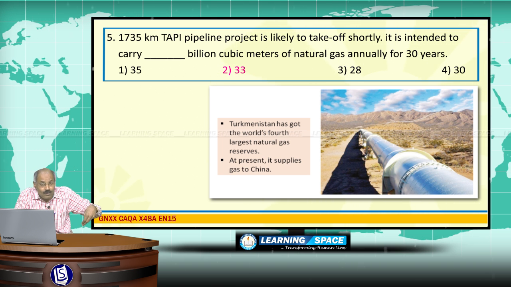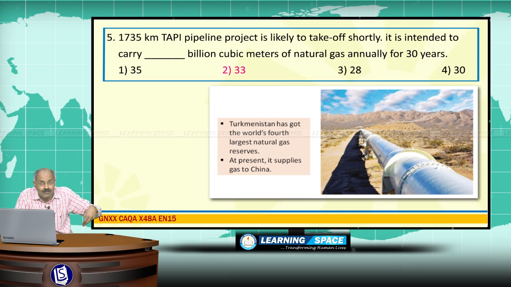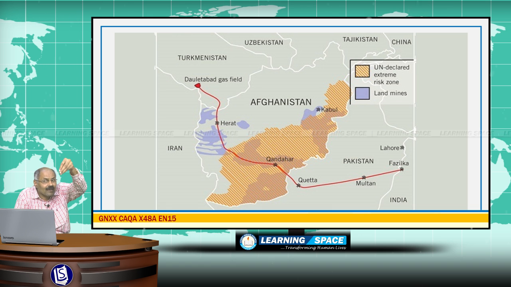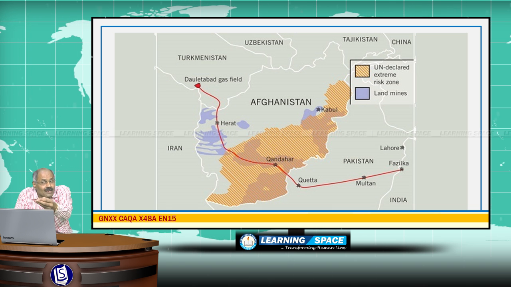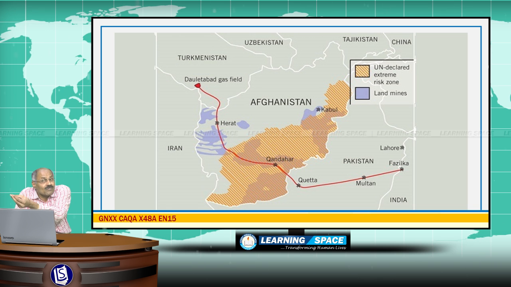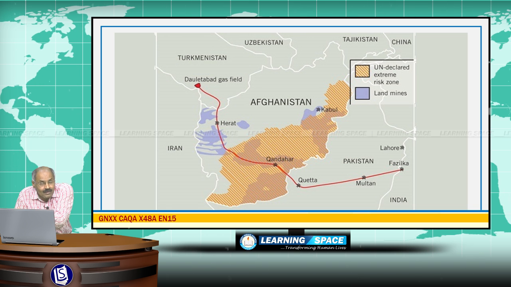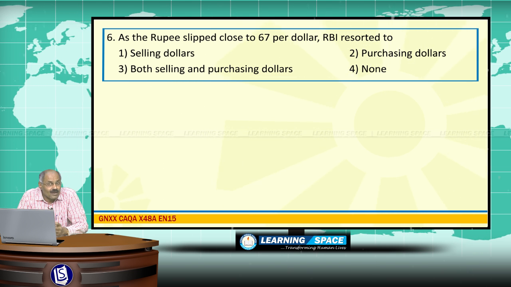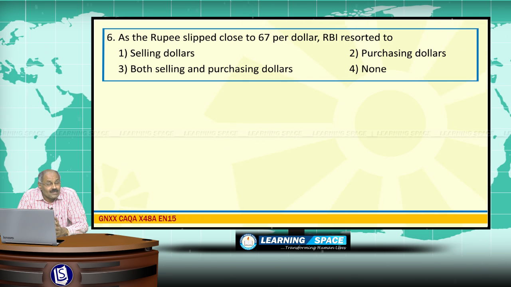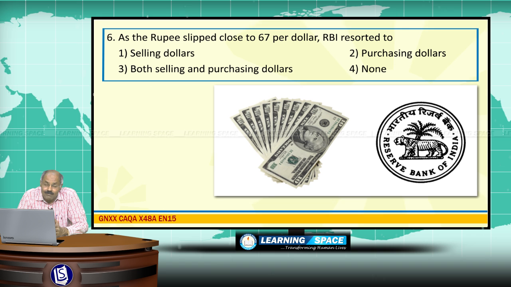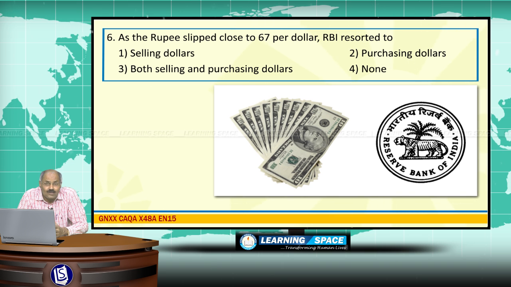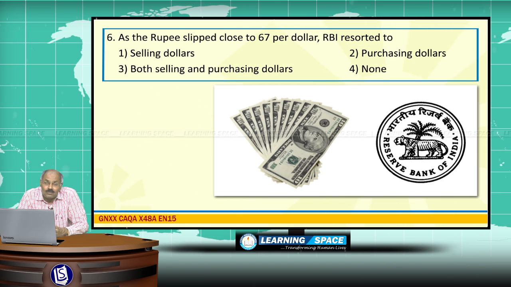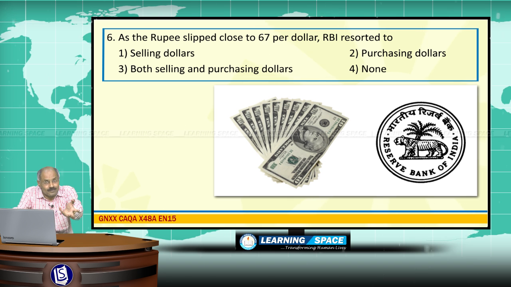And this pipeline project is likely to take off shortly, and it connects Daulatabad gas field in Turkmenistan, and it passes through Herat, Kandahar, Quetta, Multan and reaches Fazilka in India. Right? As the rupee slipped close to 67 per dollar, rupee slipped to around 67, probably the lowest during the past 2 years, and RBI resorted to selling dollars.